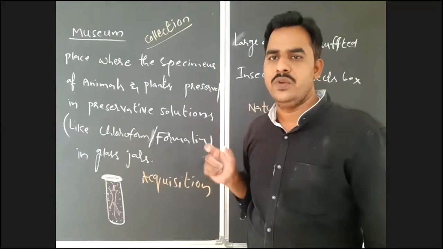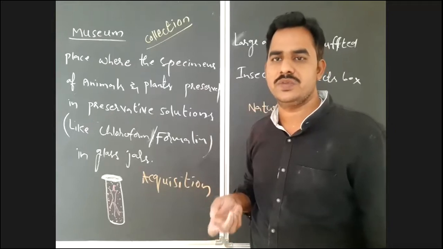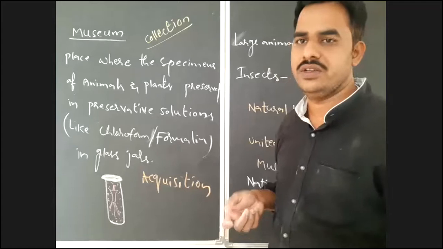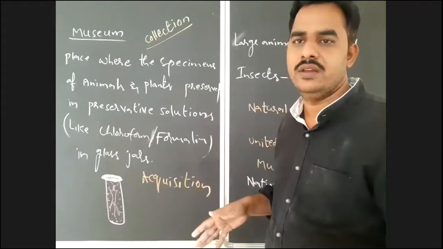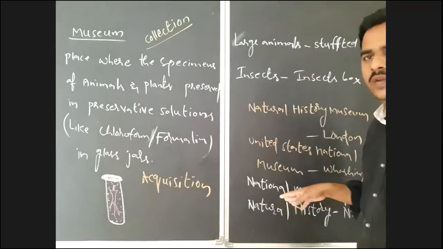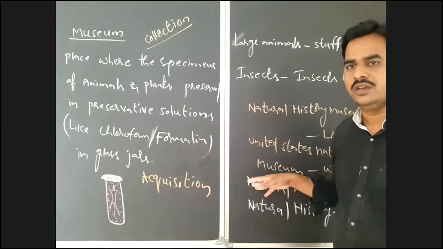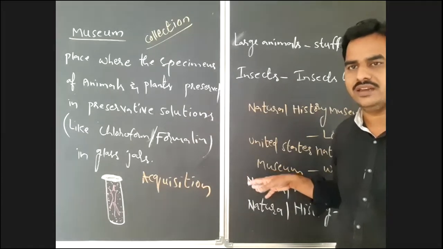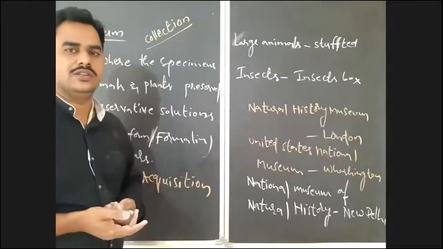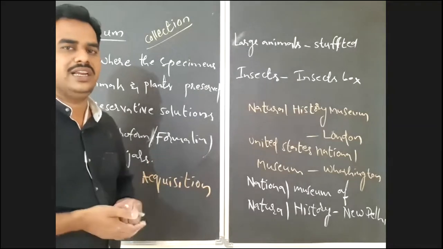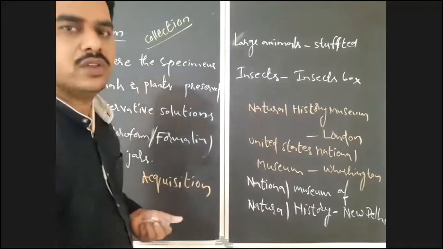And the museum is maintained by a person who is commonly known as curator. You commonly listen to this word in sports, curator. So who is curator? The person who is maintaining this museum is curator. Along with these museums, you may notice different types of museums. Art museums are more in number than science museums. If you visit Mysore, there is also a museum. Museums are useful as tools for the classification of organisms, mainly animals. That's clear about the museum.